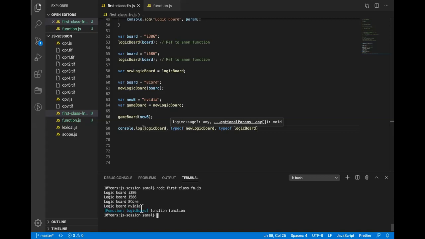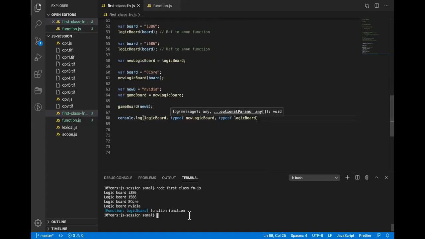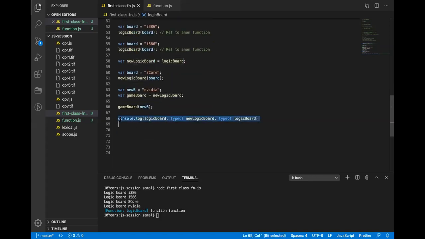It printed somewhat weird. Node is printing this. But ideally, it prints anonymous function, anonymous. I'm not sure, I have to check this. Interesting.